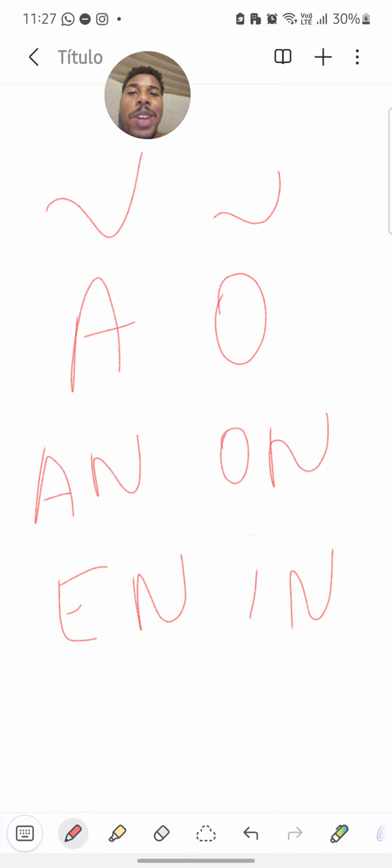So this is a curiosity about my language, Portuguese. And I have to say it's a complex language. I teach English to my students, and I always say to them, there are parts in English that are easier to understand than Portuguese, and there are parts in English that are harder to understand than in Portuguese, right? And that's it.